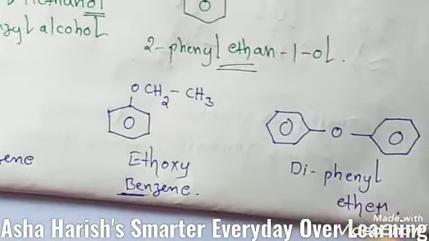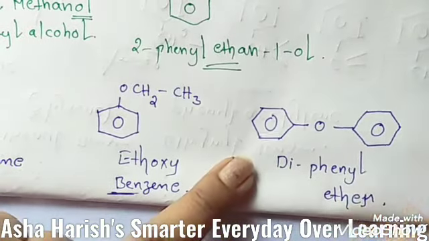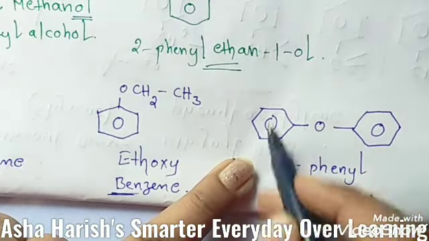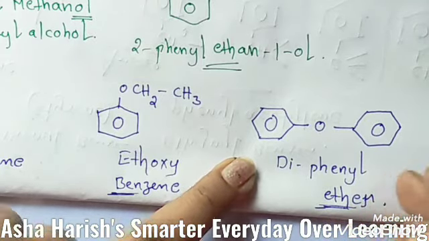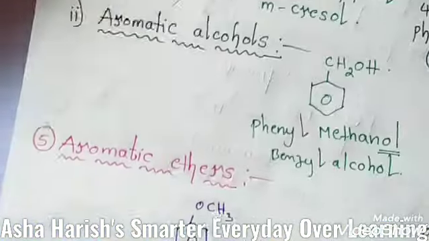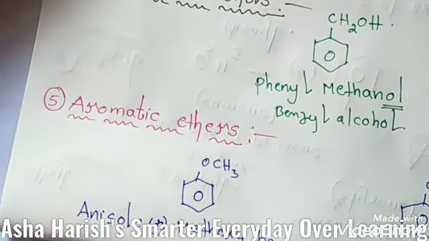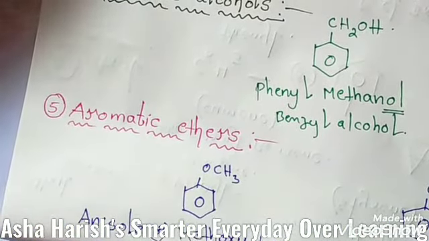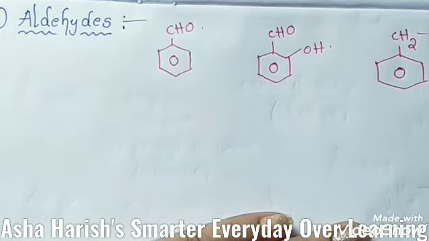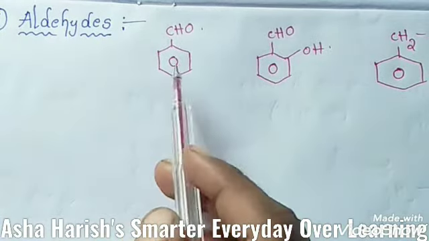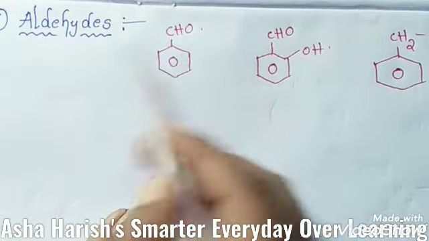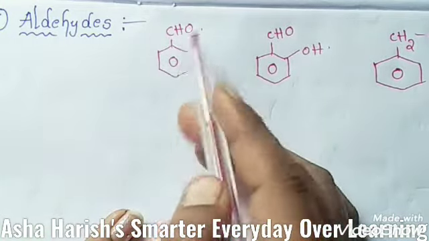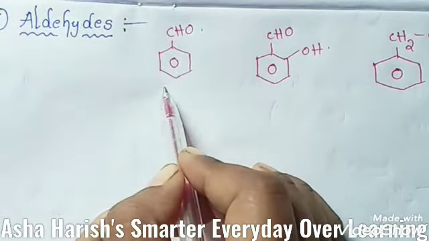And see here the next example, diphenyl ether. These are the phenyl groups like this, so ether, this is the name of aromatic ethers. That's what we have here, aromatic ethers, number 5. Now number 6 is about aldehydes. The general formula of these aldehydes you know very well. The functional group is CHO. To this benzene ring, if the aldehyde group is located, this is called benzaldehyde.